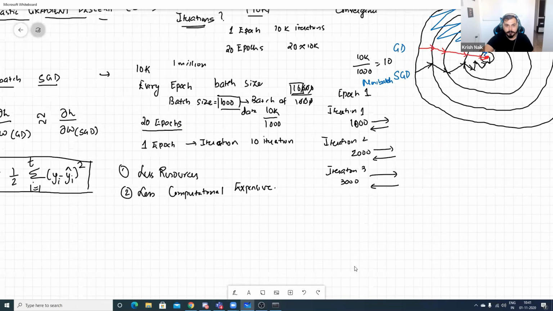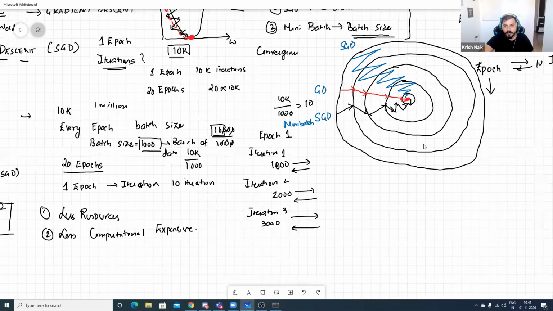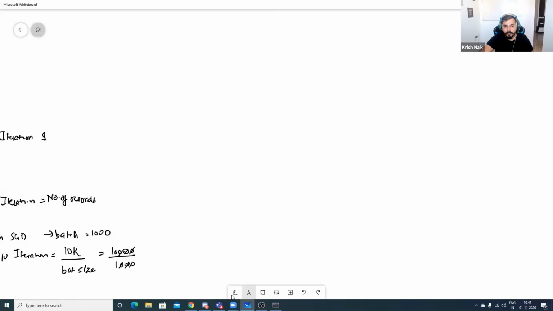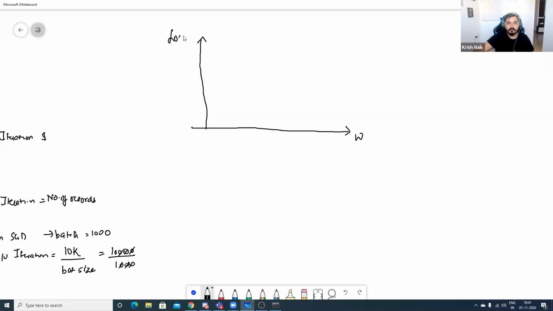Now, let's solve one problem. Let's write it down over here. I told you that this is my weights. This is my loss. Now, this is my gradient descent. Suppose this is my global minima. Okay, the local minima, I'll discuss about local minima. Don't worry about it right now.